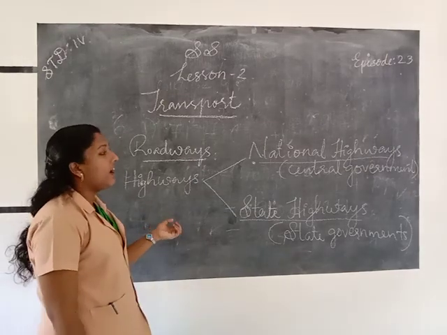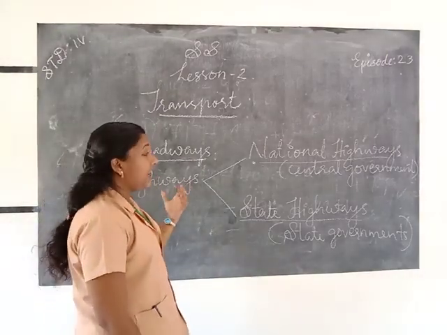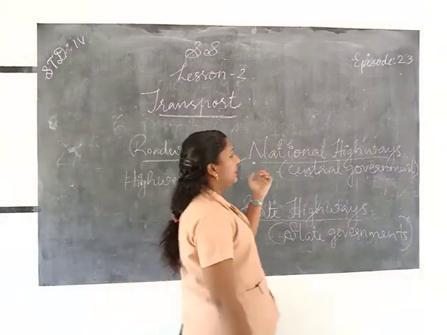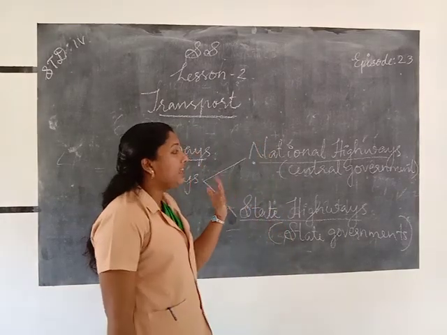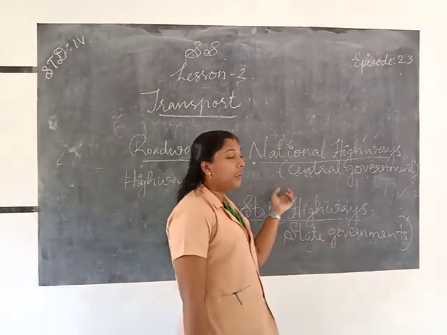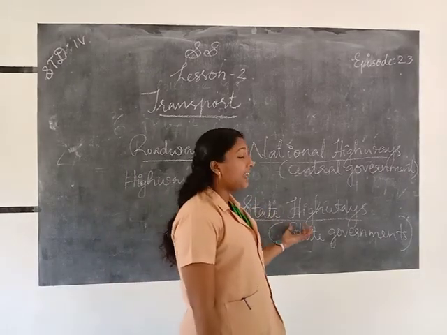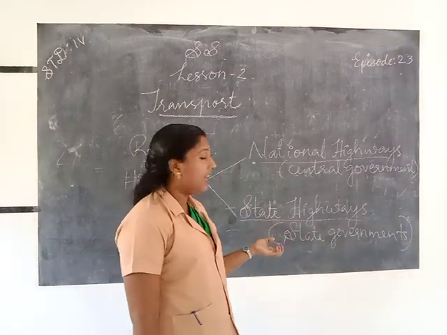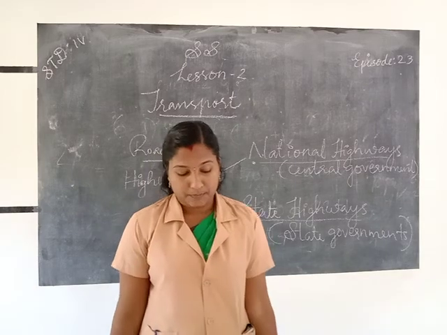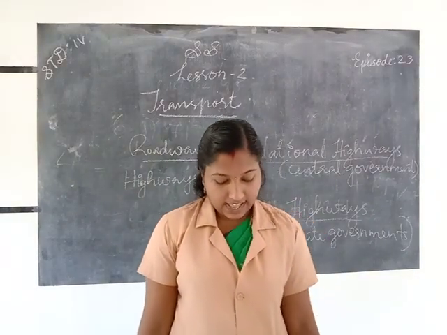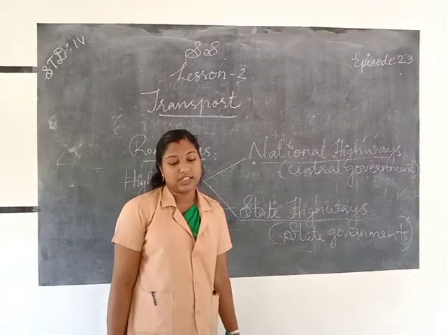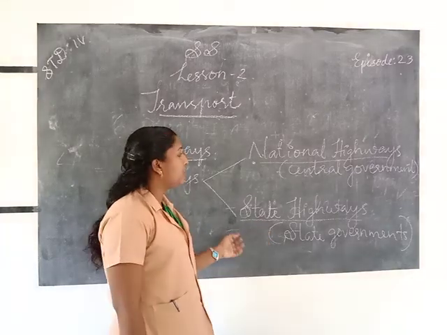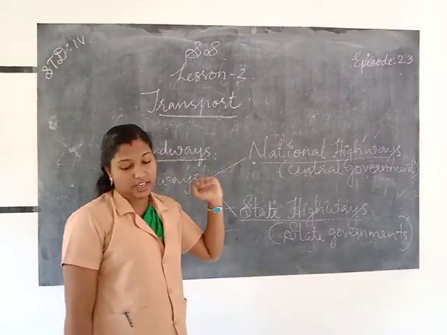The national highways are long and broad metalled roads. They are maintained by the central government, or the government of India. The state highways are built by the state governments. They connect all important cities and towns within a state to the national highways.